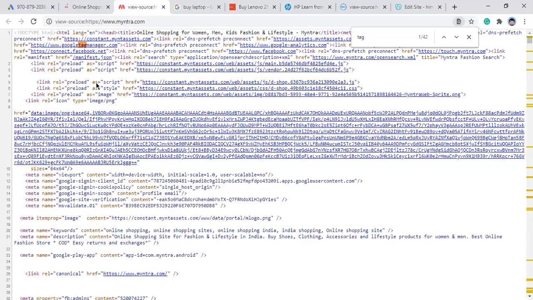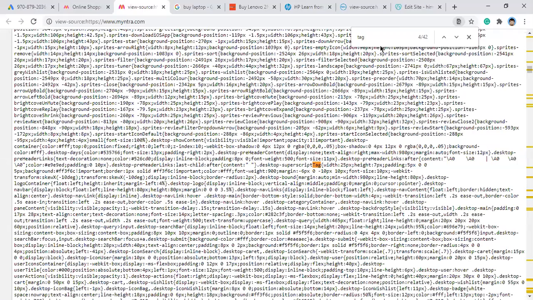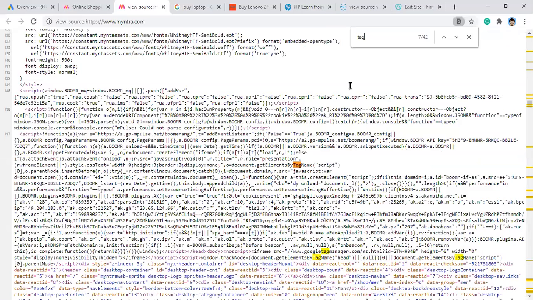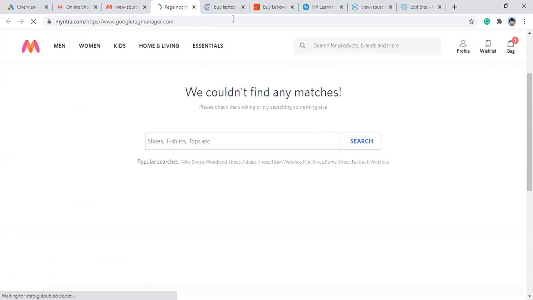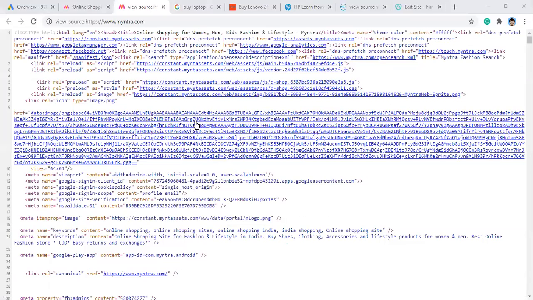The site tag. The G tag, right? What was that G tag? Where is it? Not this one. So they are actually using a tag manager. They have put the code into Tag Manager. This is where they are using it, right? Tag manager.com. That's why I couldn't identify the code.